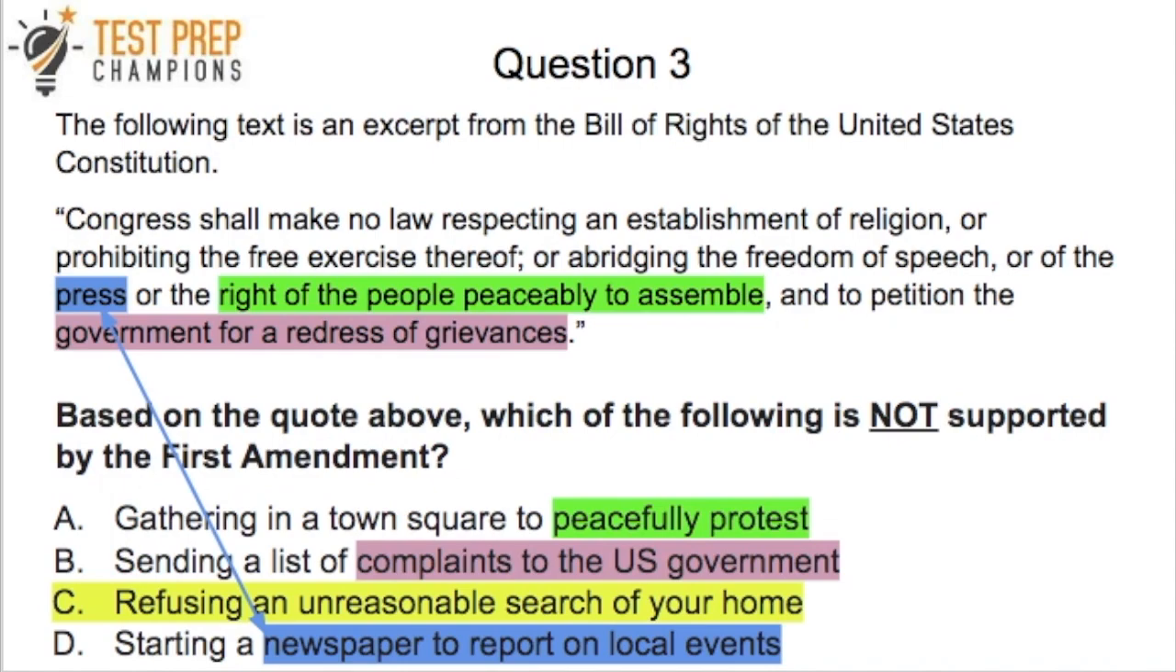And so you could use process of elimination to rule A, B, and D out and come up with C, or you could just read and see that C doesn't mention anything about unreasonable search of your home. That's actually something that would be in a different amendment.